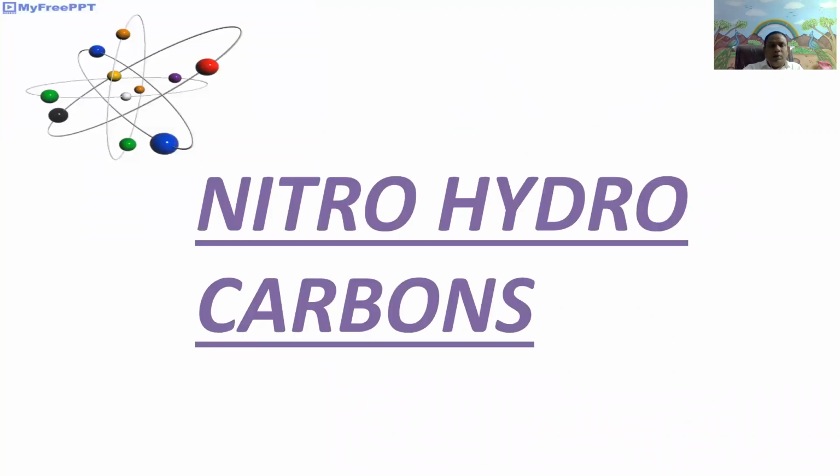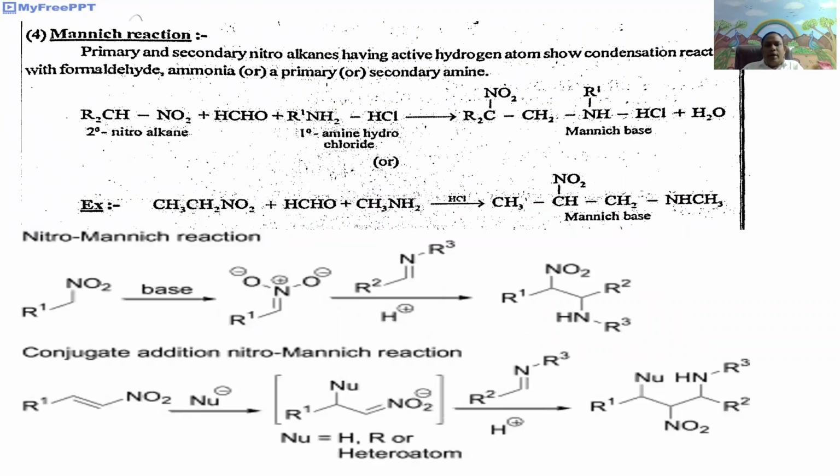In continuation with the chemical properties, today we will discuss the Mannich reaction, Michael addition, and reduction reactions of nitrohydrocarbons in different media.